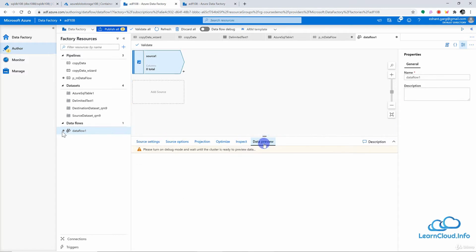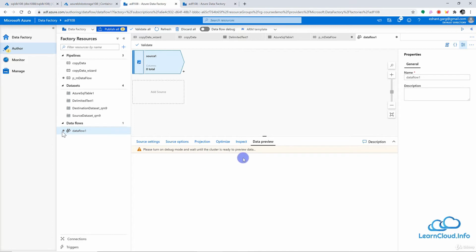If I click here, I can see the data as of now. For example, if I have three transformations, after those three transformations, how does the data look? I can come here, look at the data, and figure out whether it is what I'm looking for. Basically it gives us an interactive snapshot of data.